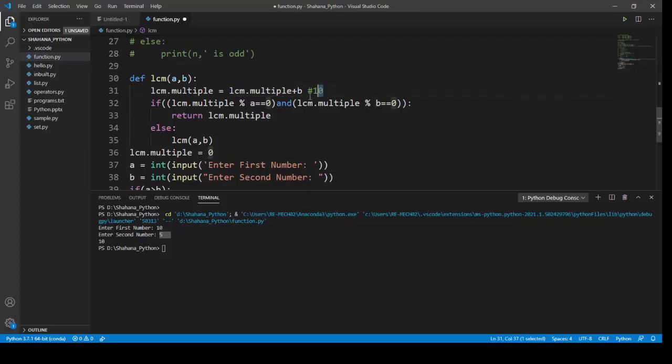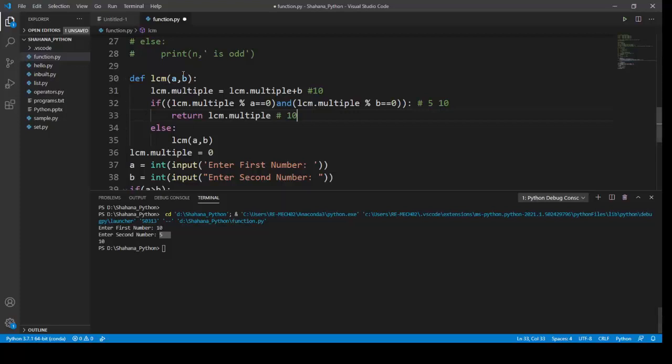Then it makes a conditional check whether LCM dot multiple mod a is equal to 0 and LCM dot multiple mod b is equal to 0. If this condition is satisfied, it will return my LCM. This condition will be satisfied and my output will be 10.